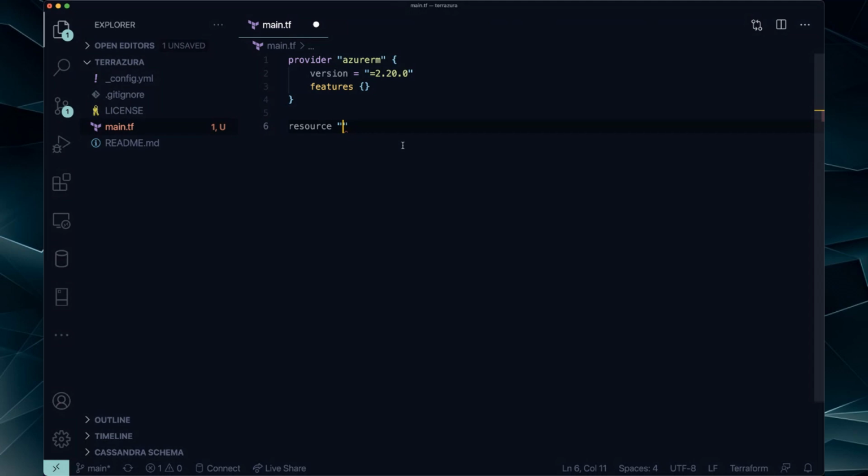and call it Azure Resource Group. And I'm going to name it Terrazura. There's two names.